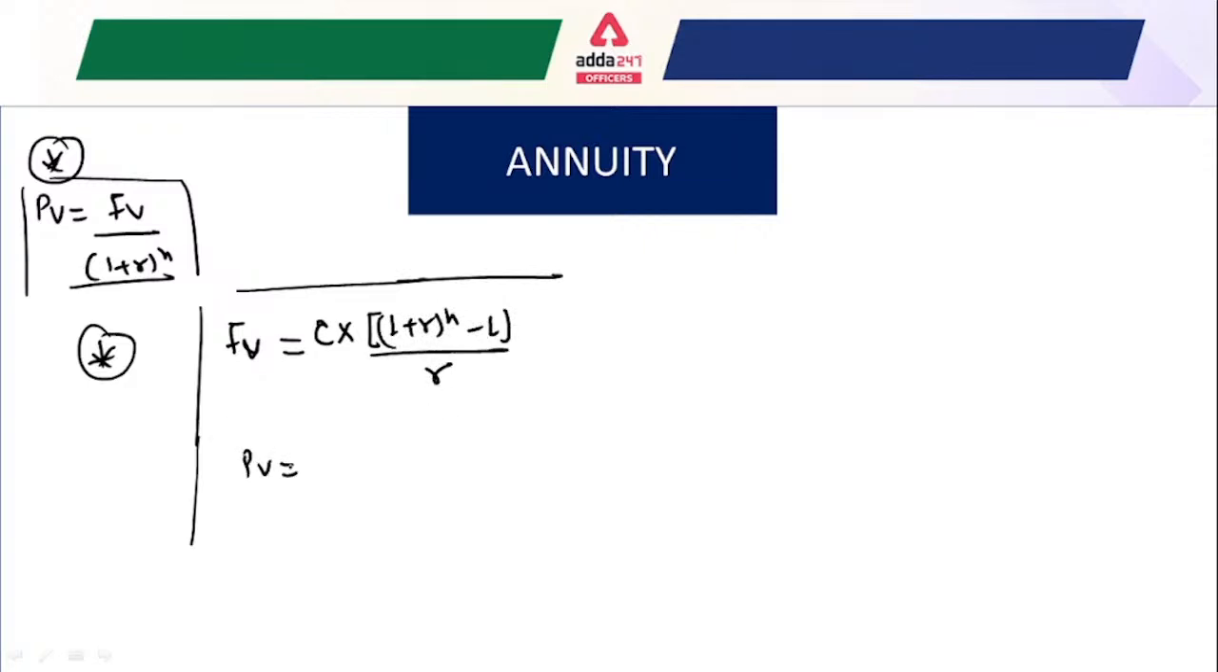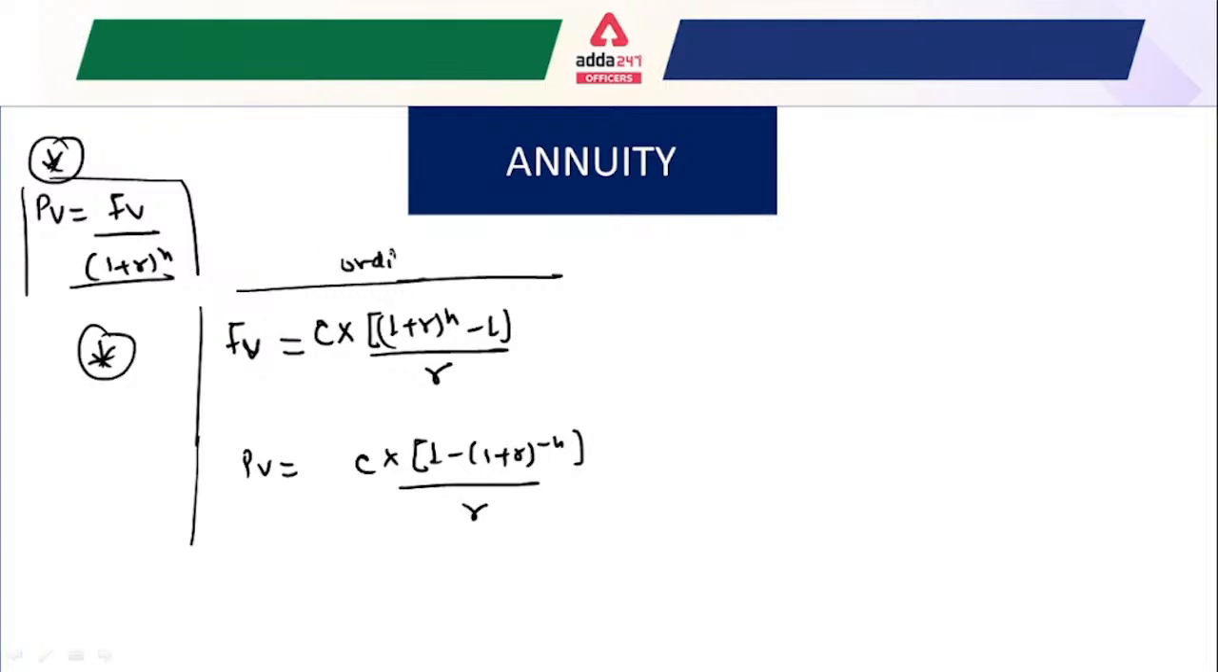Now for present value, you just have to convert the figures: whatever is minus, convert into plus, and whatever is plus, convert into minus. So it becomes 1 minus (1 plus r) to the power minus n, divided by r.